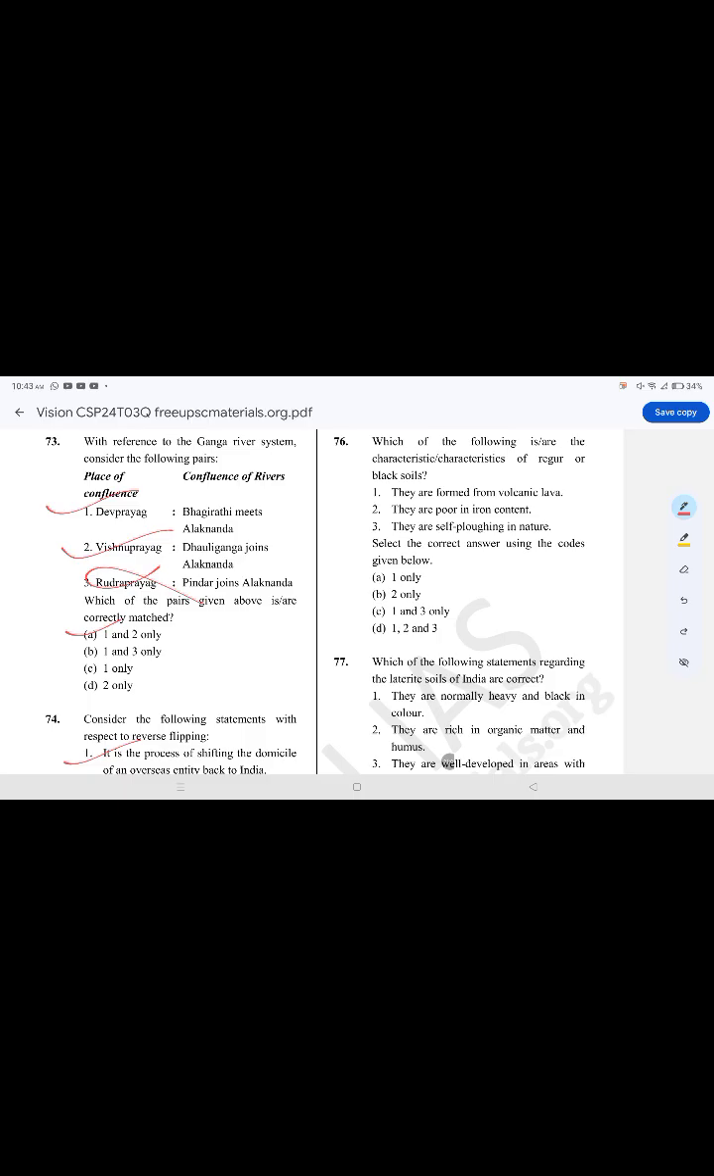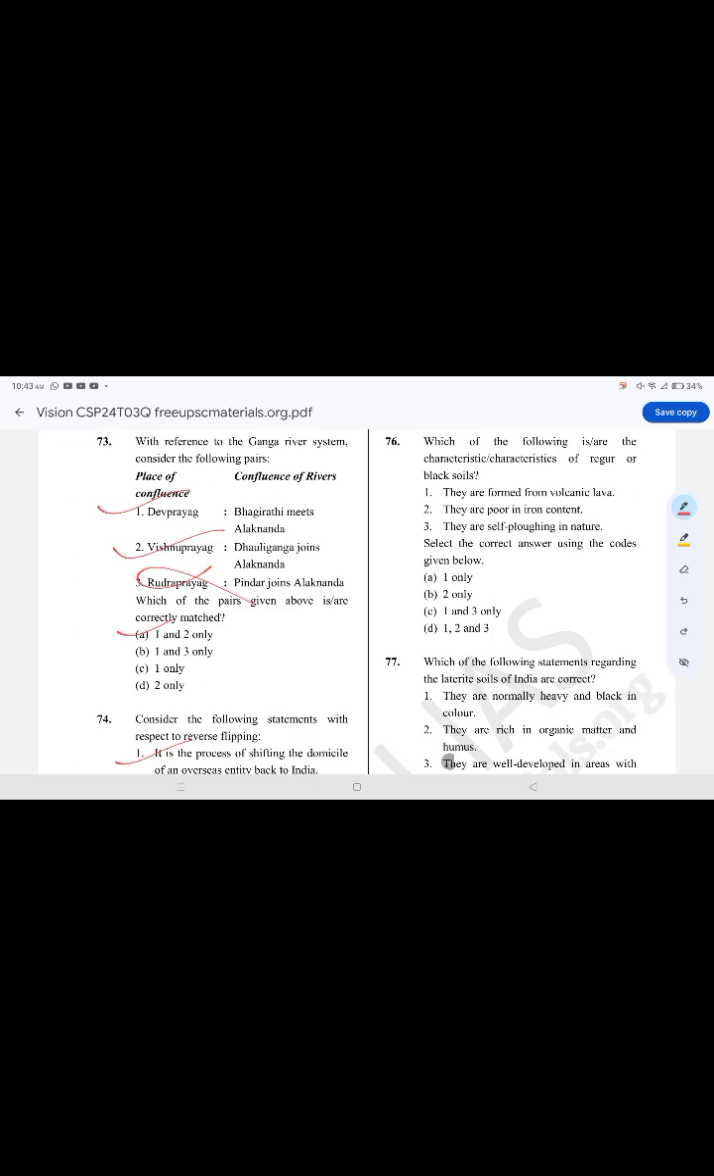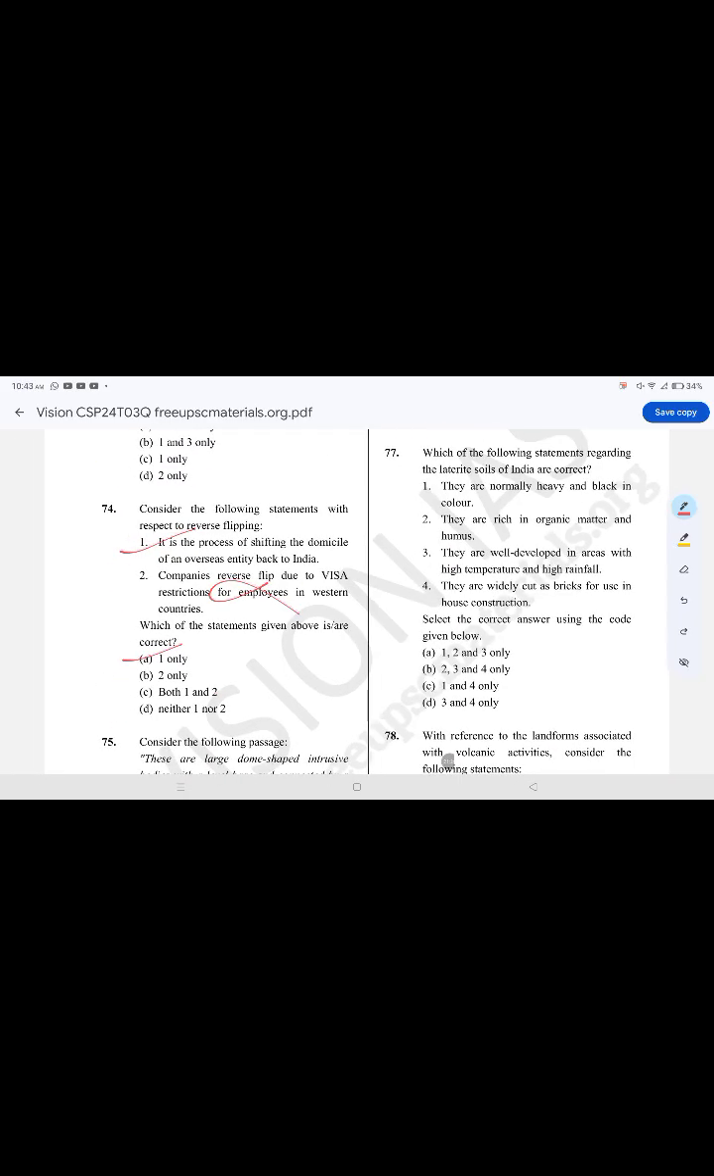Which of the following are the characteristics of regur or black soil? The correct option is option C, 1 and 3 only. They are formed from volcanic lava. They are self-ploughing in nature. They are poor in iron content. It is false.